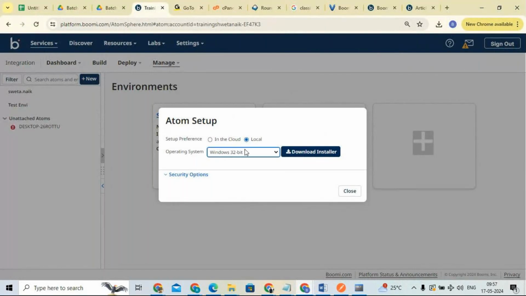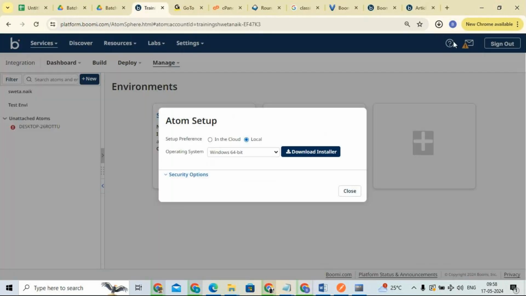Here again there are different operating systems: Windows 64 bit or Windows 32 bit, or Linux 32 or Linux 64, right? Different operating systems will be there. Now I'll go with the 64 bit, because my system supports Windows 64 bit. And here you have Download Installer. Click on Download Installer. Now you can see it is downloaded.